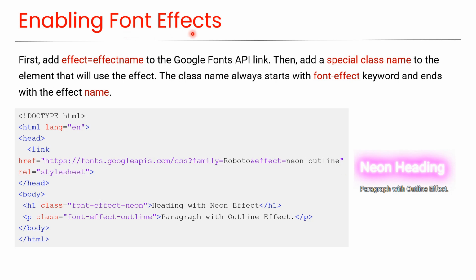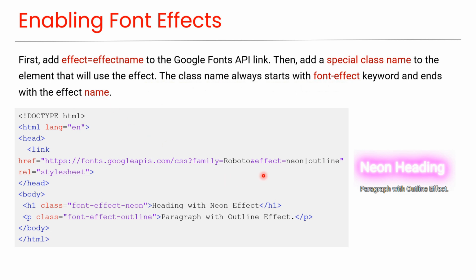Enabling font effects. Google also provides various font effects that you can use. First, add effect, effect name to the Google Fonts API link. Then, add a special class name to the element that will use the effect. The class name always starts with the font-effect keyword and ends with the effect name.